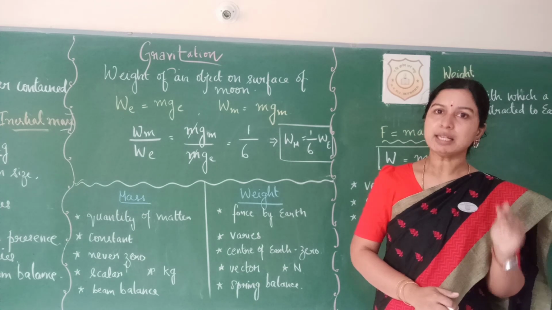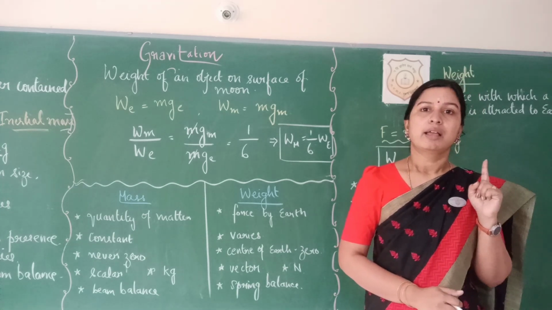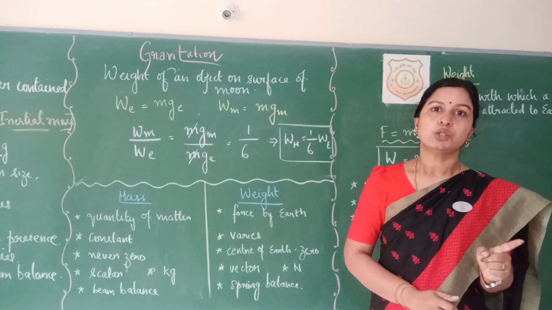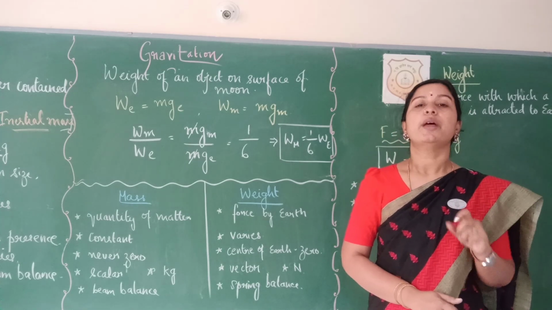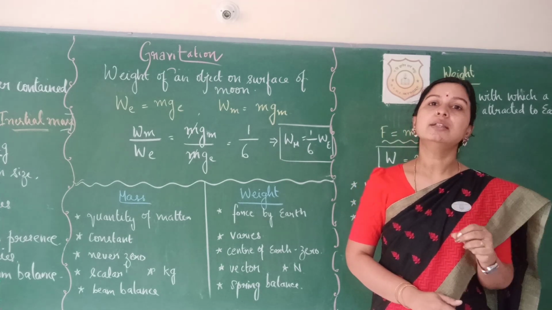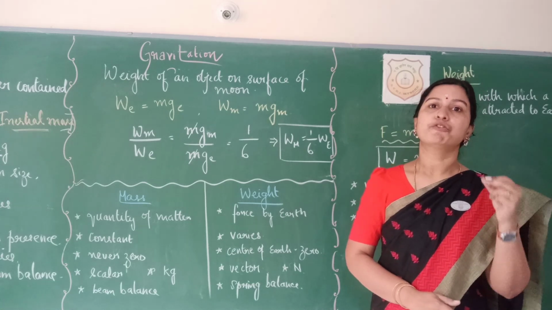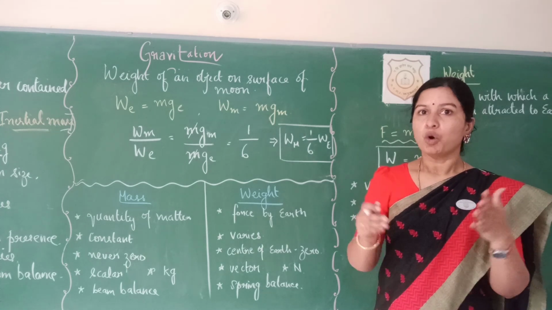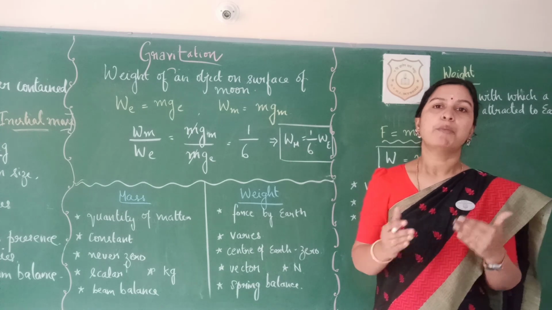So instead of 60, it will be 10. And again, when I express weight, I should express it in Newton. So my mass will be 60 kg anywhere, whereas my weight on earth is 60 Newton, and in case of moon, my weight will be 10 Newton. Hope you got the differences and how to express mass and weight.